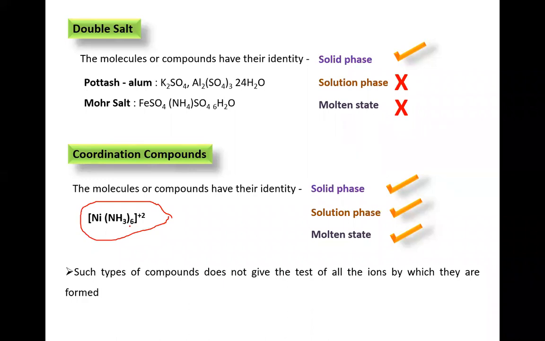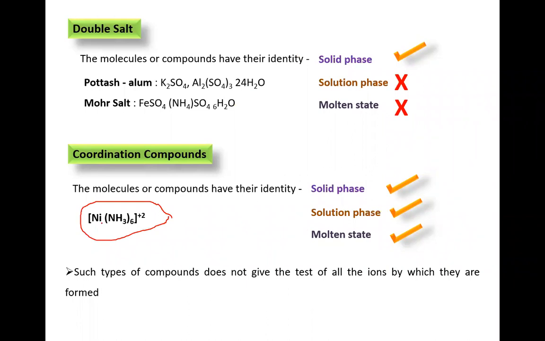So 6 ammonia ligands are attached to the central metal atom, which is nickel only. So 6 ligands are attached to the nickel atom, which means how many coordinate bonds are there? 6 coordinate bonds.